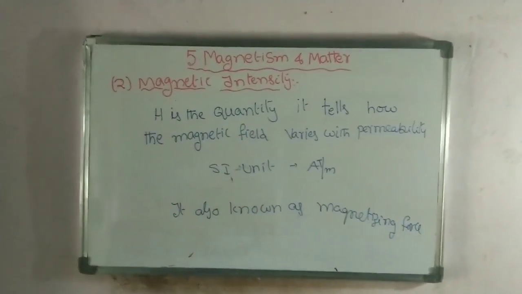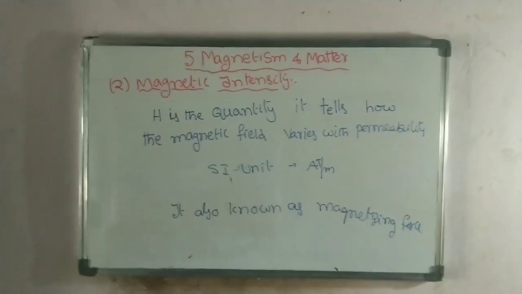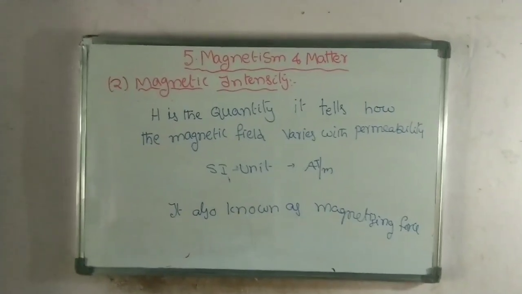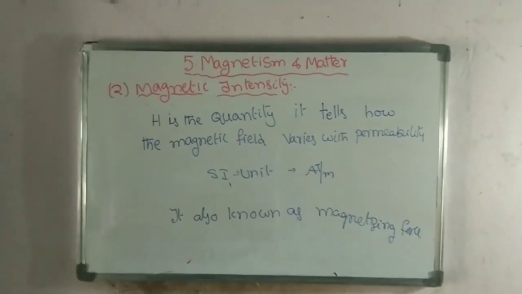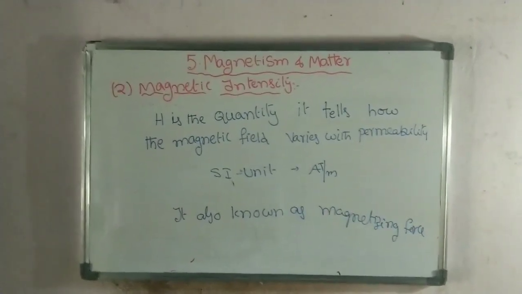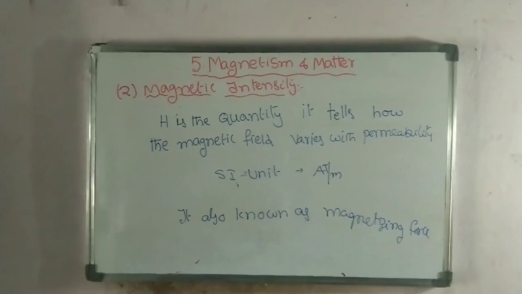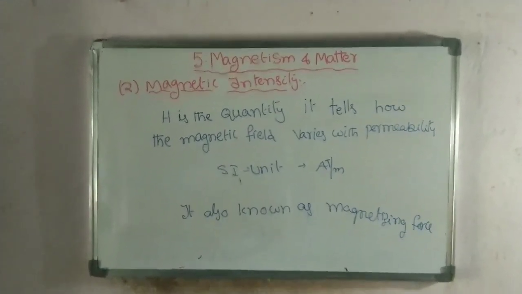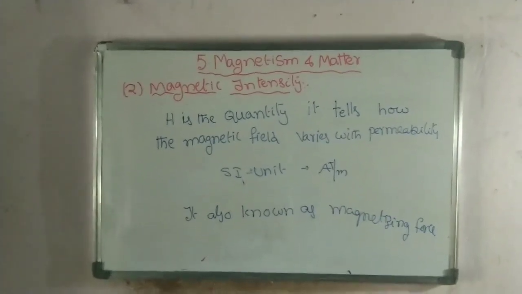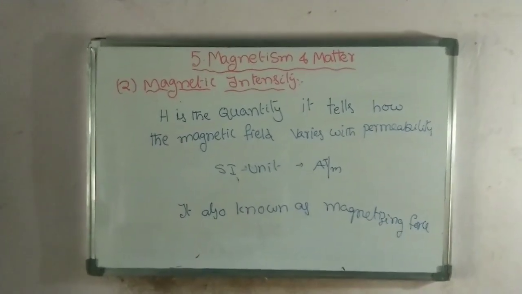Magnetization means the dipole moment or magnetic moment per unit volume, whereas magnetic intensity is the magnetic field per given permeability. Magnetization represents how a magnetic material gets magnetized. Magnetic intensity represents how the magnetic field varies with the permeability of the material. Sometimes the magnetic intensity is also known as magnetizing force.